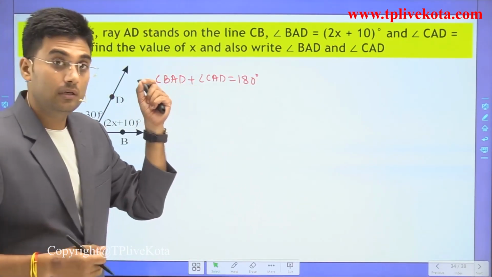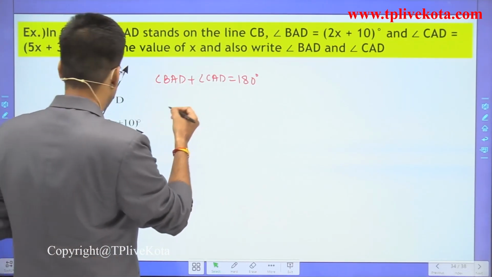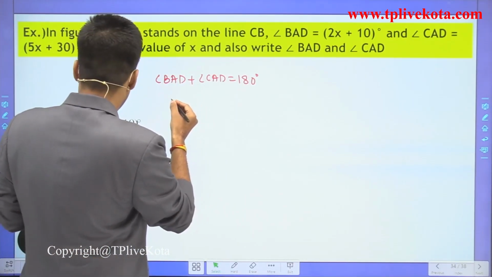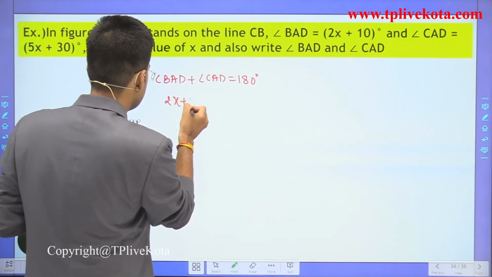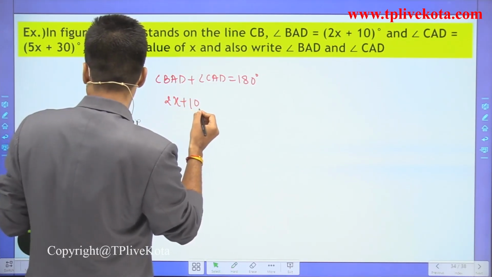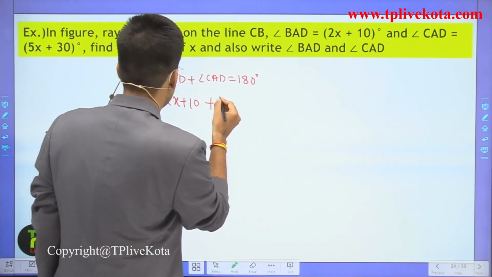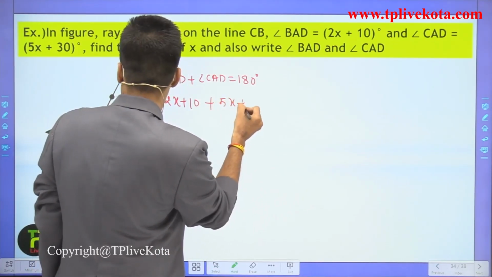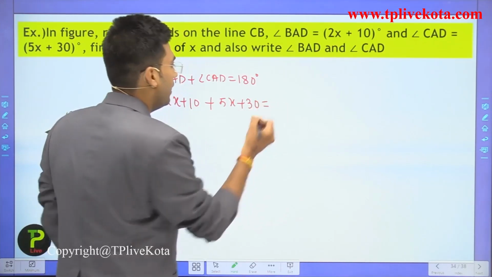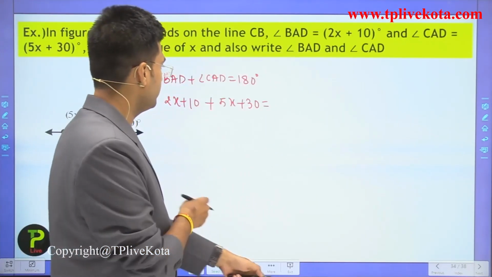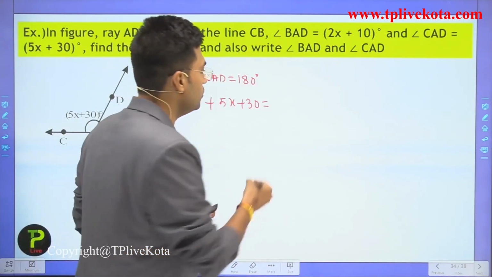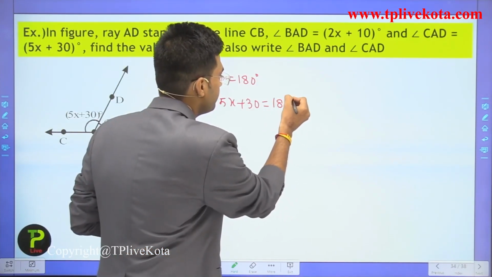Clear? Now angle BAD is equal to 2x plus 10, and angle CAD is equal to 5x plus 30, and this sum is equal to 180 degrees.